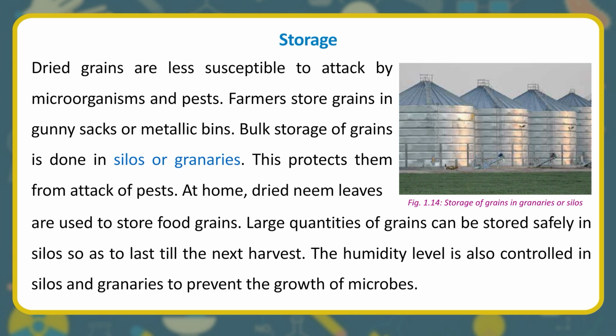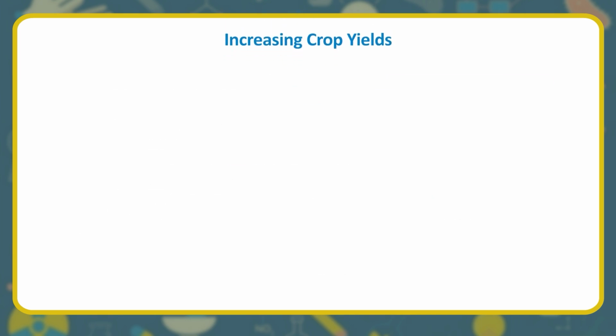At home, dried neem leaves are used to store food grains. Large quantities of grains can be stored safely in silos so as to last till the next harvest. The humidity level is also controlled in silos and granaries to prevent the growth of microbes.